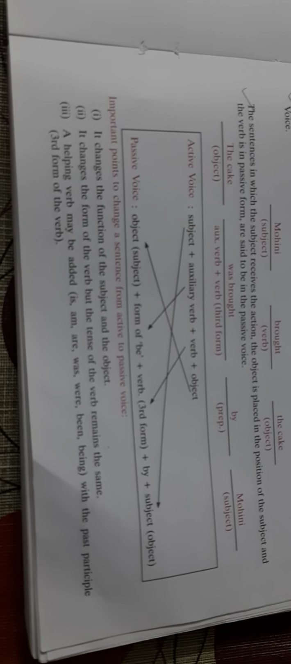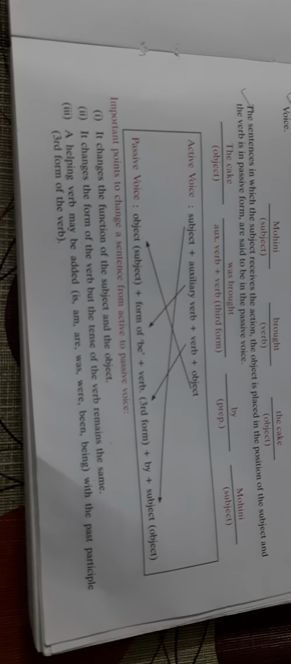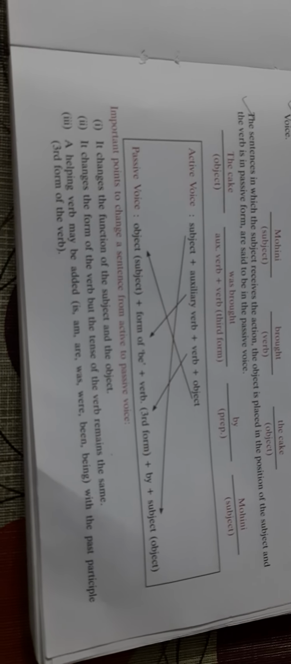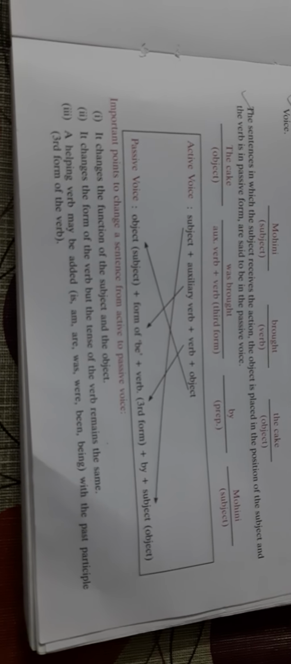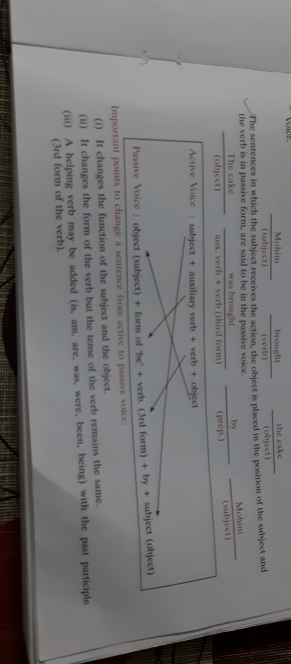Now I had told you some important points which you have to keep in mind while changing the active voice into passive voice. First point was it changes the function of the subject and the object. Their places are interchanged, and when the places are interchanged, their function also interchanges.